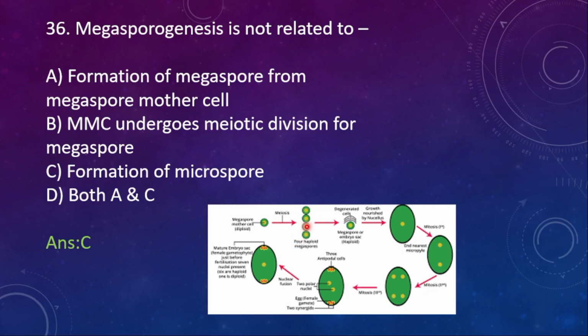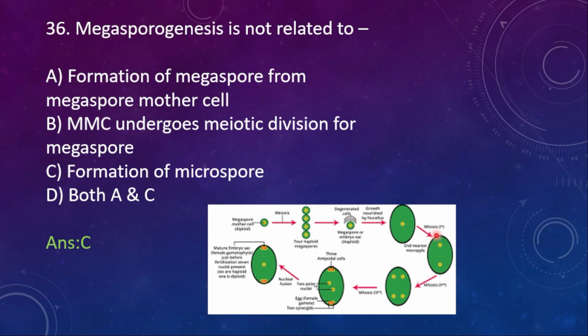But among these 4, only the one towards the chalazal end will be active, and the remaining 3 will degenerate. After that, this single cell will undergo rapid growth, and then this single megaspore will go for the first mitotic division, an equational division.